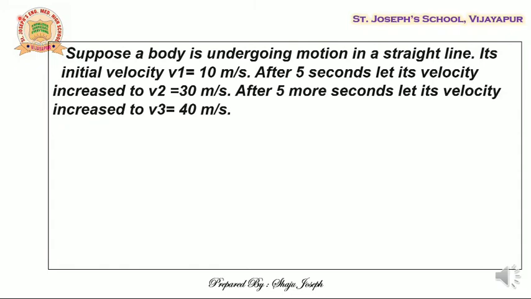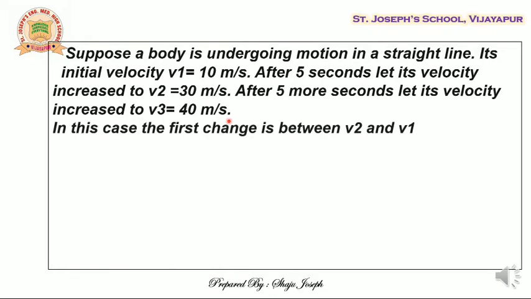Suppose a body is undergoing motion in a straight line. Its initial velocity, let it be v1, is equal to 10 meter per second. After 5 seconds, let its velocity increase to v2, which is equal to 30 meter per second. After 5 more seconds, let its velocity be increased to v3, which is equal to 40 meter per second. Okay. Now let us calculate the acceleration.